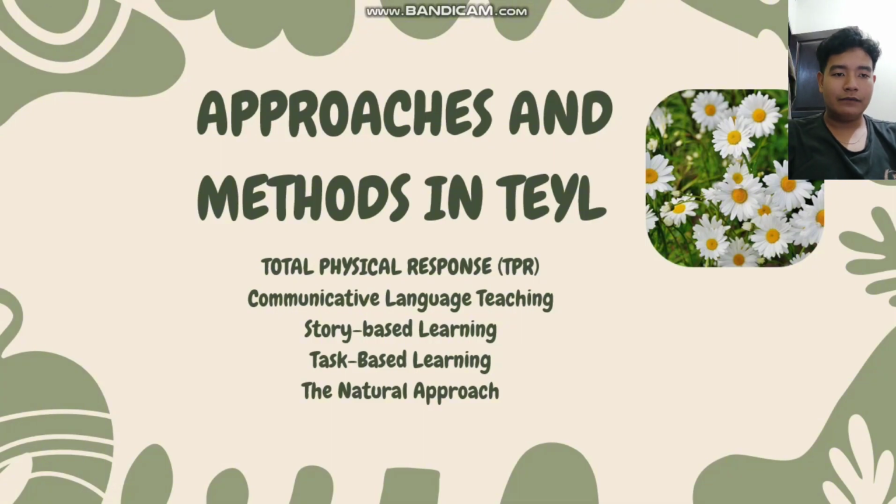helping children remember vocabulary and commands. The communicative language teaching approach emphasizes interaction and real-life use of language, even at an early age. Story-based learning uses the natural appeal of stories to expose children to vocabulary and grammar in context. Task-based learning focuses on completing a specific activity using English, encouraging meaningful use of language. These methods make learning more effective and purposeful.